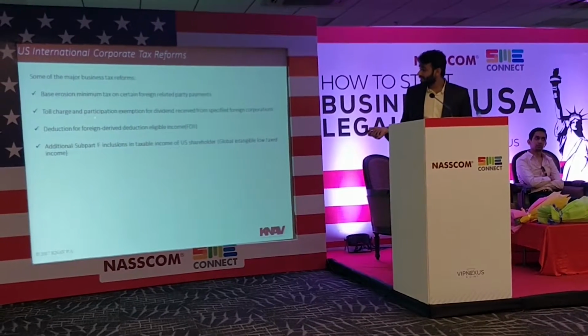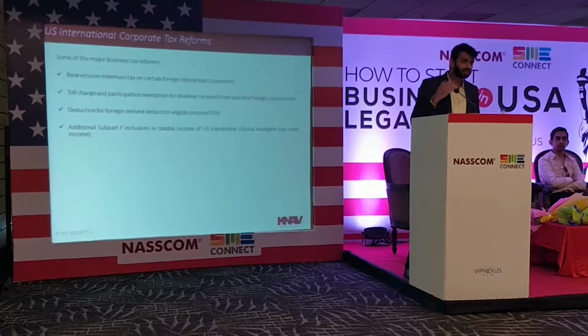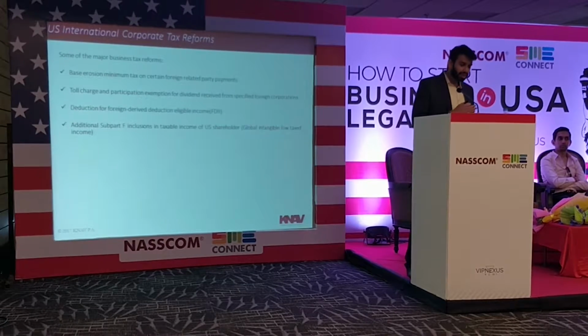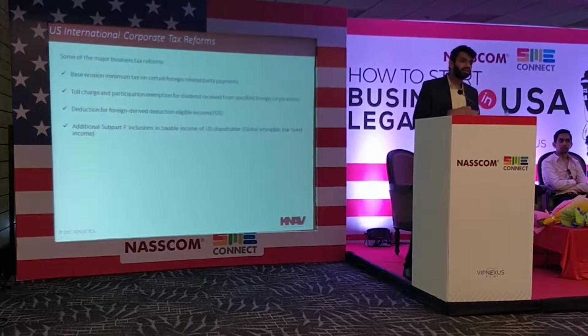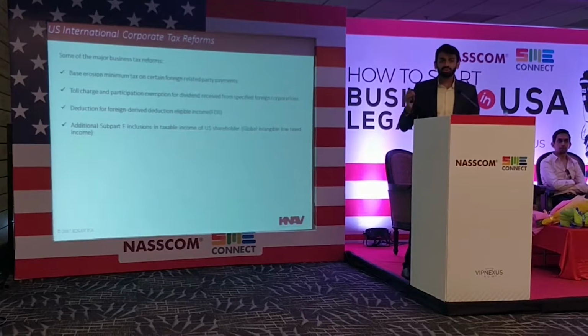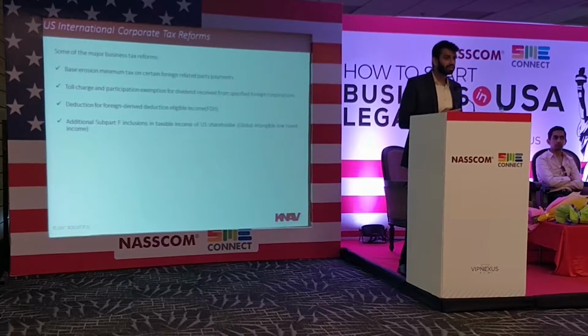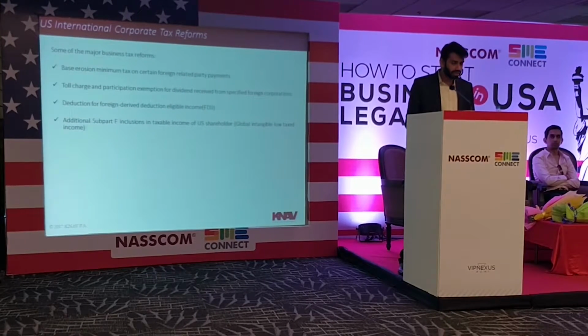And the US is, like many other developed economies, moving towards participation exemption. So for a US parented group having subsidiaries in foreign countries, dividend distribution from foreign countries to the US will now be 100% exempt from tax. The US already had such a provision for domestic subsidiaries, where 100% deduction was allowed.